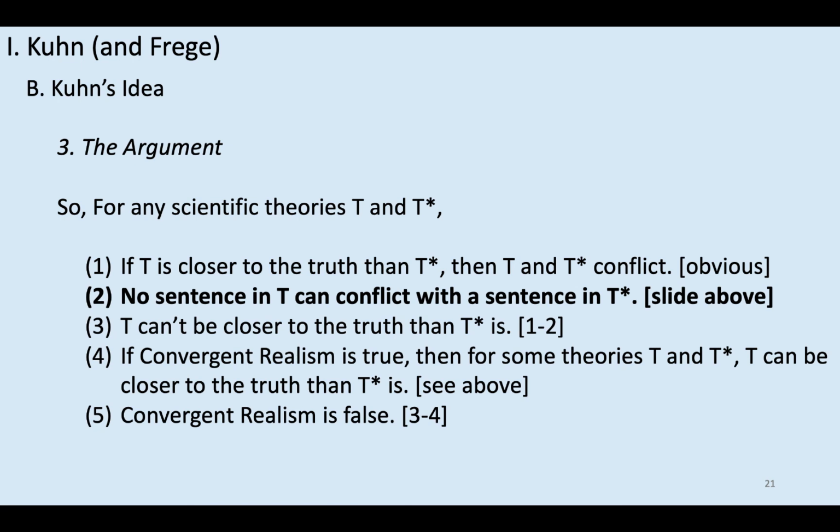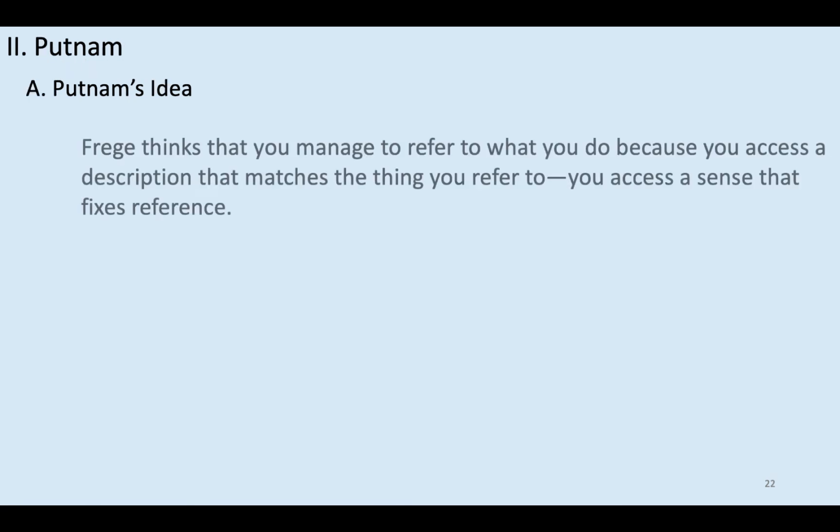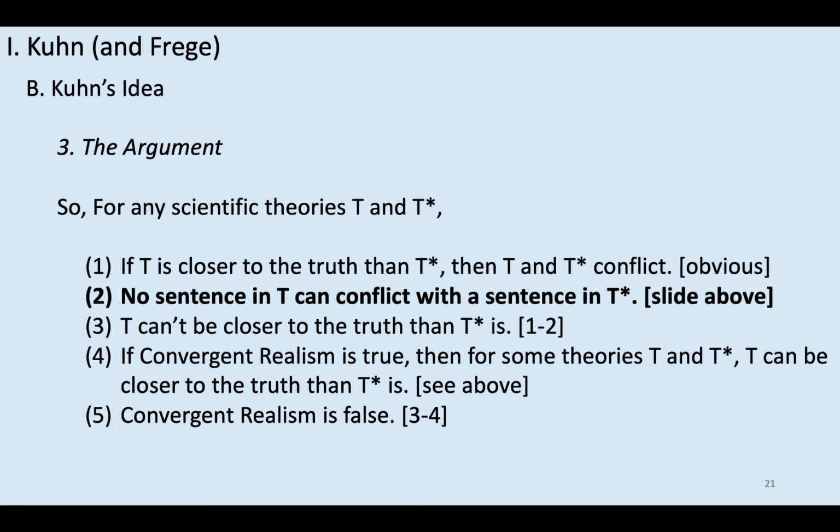So that's Kuhn's argument, and everything hinges on this second premise, this claim that no sentence in T can conflict with a sentence in T star, and Kuhn has just given us an at least interesting argument for the truth of this claim, and thus for the falsity of convergent realism. Next time we'll continue by looking at Putnam's reasoning. That is, we'll look at why Putnam thinks that this argument against convergent realism isn't good, because he thinks that premise 2 is in fact false.